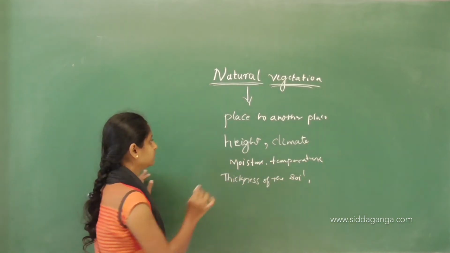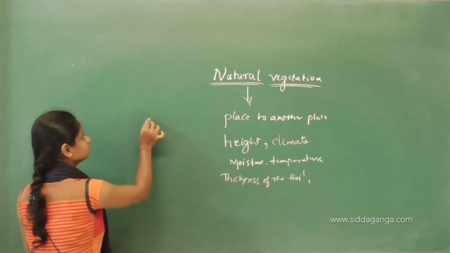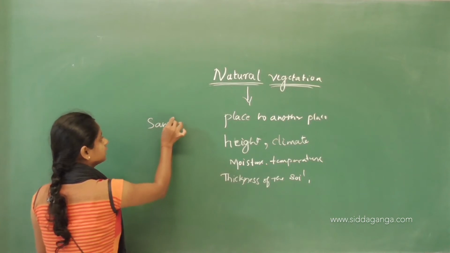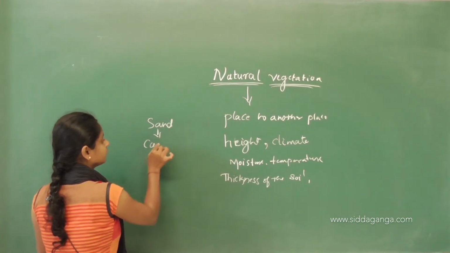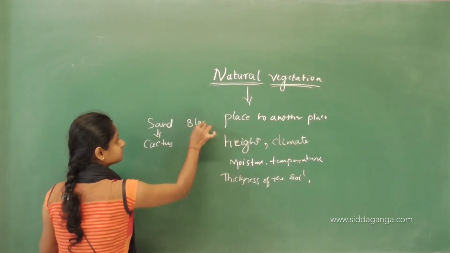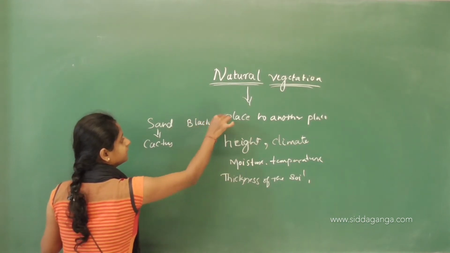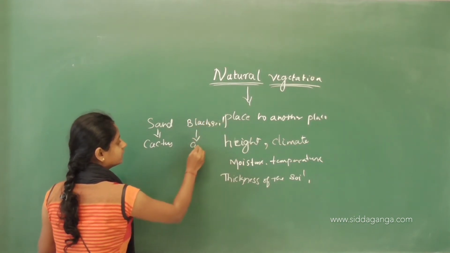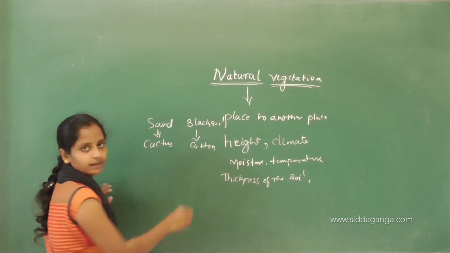Let me write to understand. In the sandy soil, we can easily grow cactus. In the black soil, we can easily grow cotton.